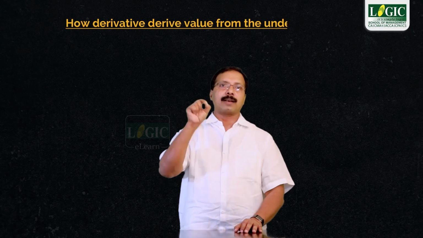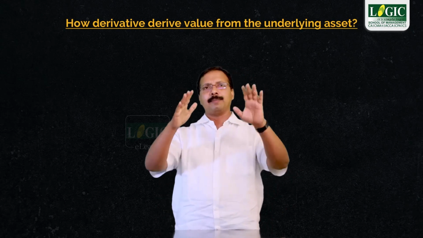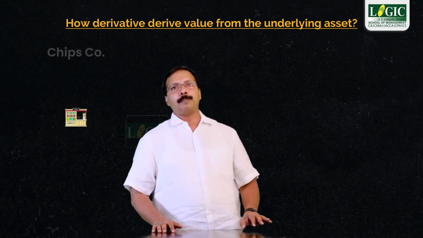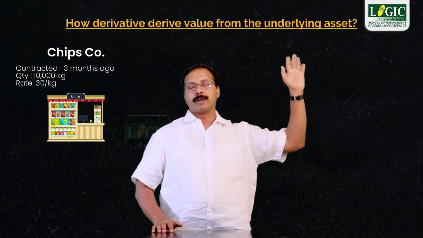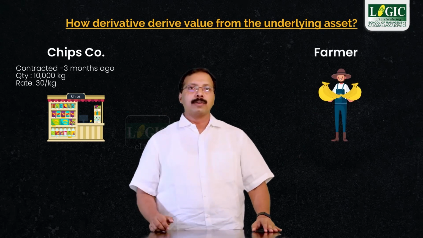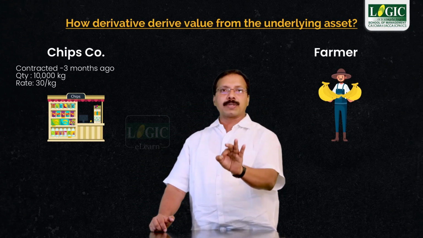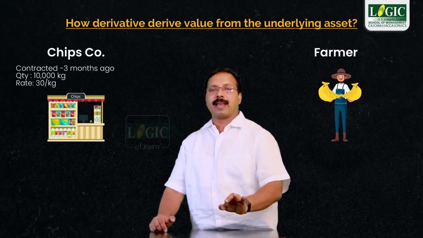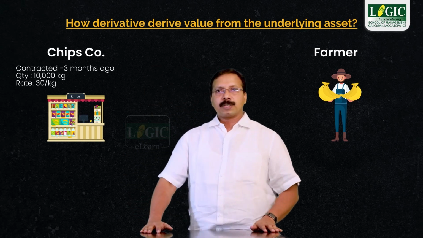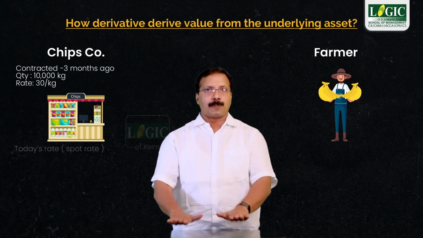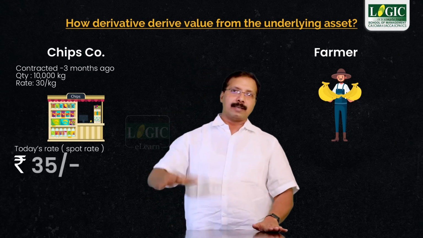Now, let us see how these derivatives derive value from the underlying asset. We'll see an example. Suppose a banana chips maker 3 months ago contracted with a farmer to buy 10,000 kg of banana today for rupees 30. Assume spot price of banana, that is today's price, is 35 per kg.